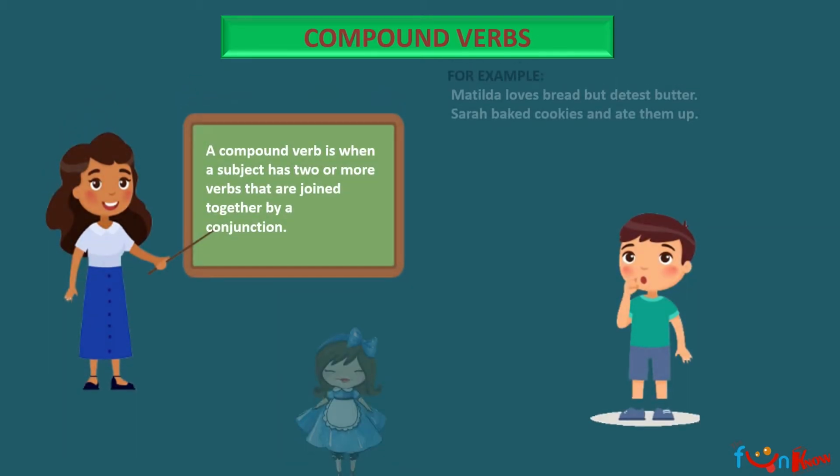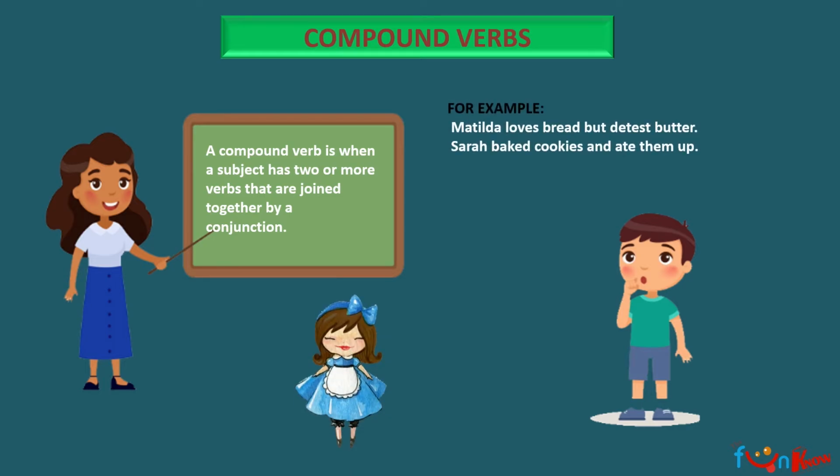There are compound verbs. For example, Matilda loves bread but detests butter. What do we understand here? Here are two verbs that are being used, loves and detests. So look at the definition. A compound verb is when a subject has two or more verbs that are joined together by a conjunction. So here it has been joined by the word but.